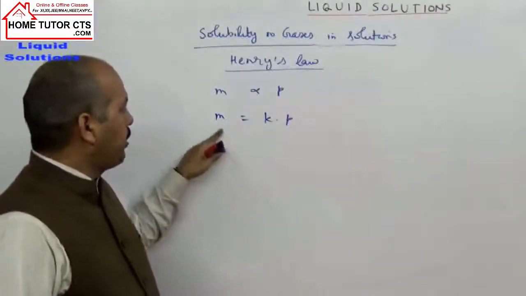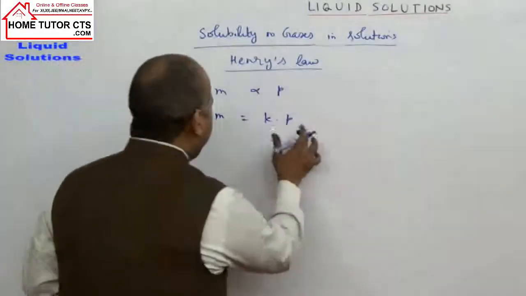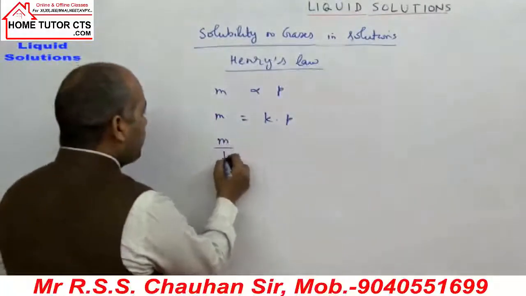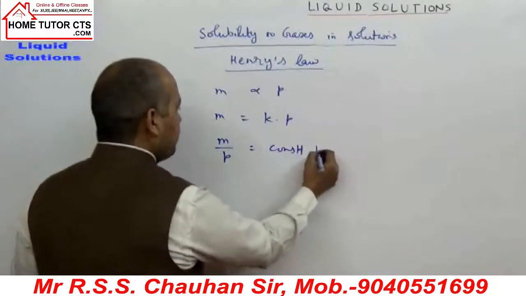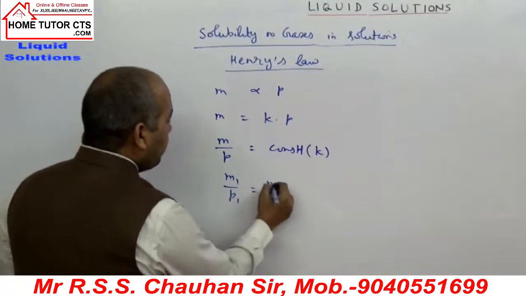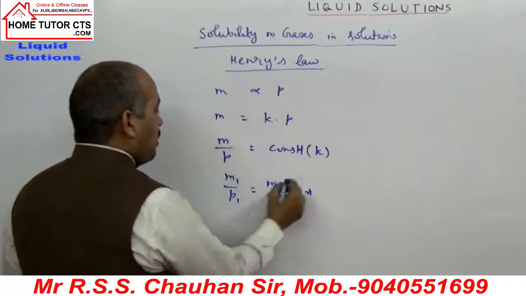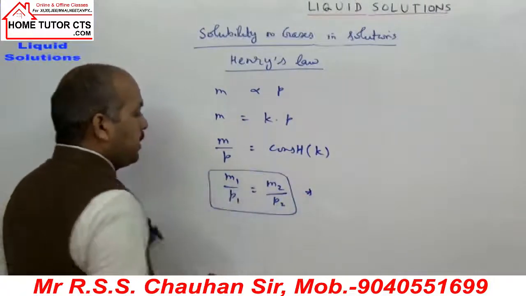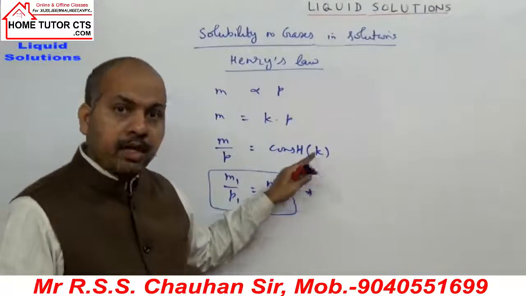Now for the same gas, if K is constant, I can write m upon p is constant K, or we can write m1 by p1 is equal to m2 by p2. One expression. Remember, for the same gas the value of K will remain constant.